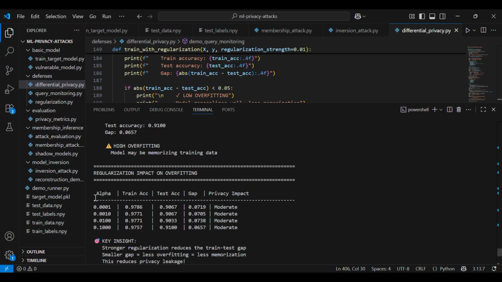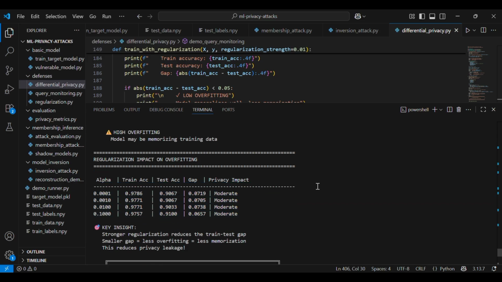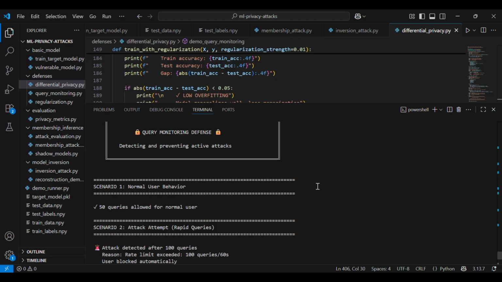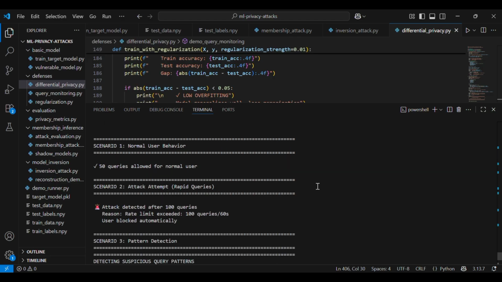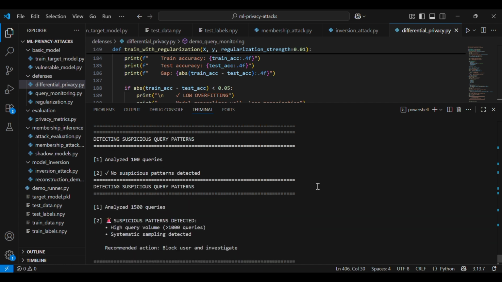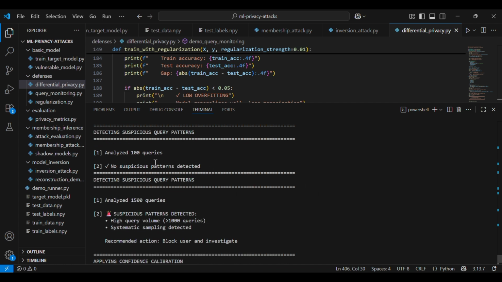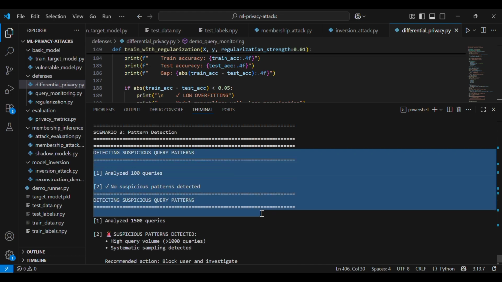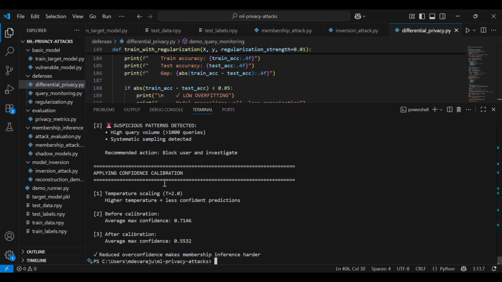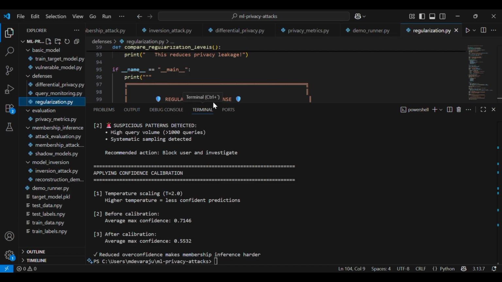Here you can see the impact on overfitting and how the privacy is impacted. Then the normal user behavior and how many queries are allowed for normal users, and then the pattern detection, which analyzes queries and how many queries are analyzed in total, with high risk volumes and synthetic sampling and all. You can see the confidence calibration here, with temperature scaling, which uses a higher temperature. Let me walk you through the regularization first.